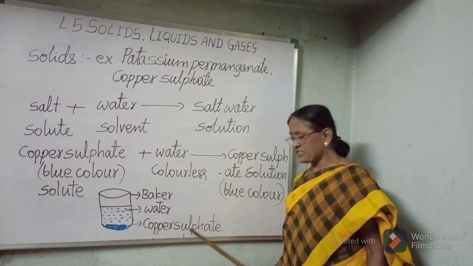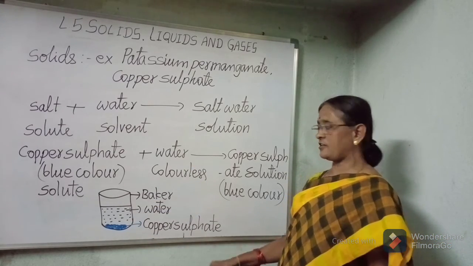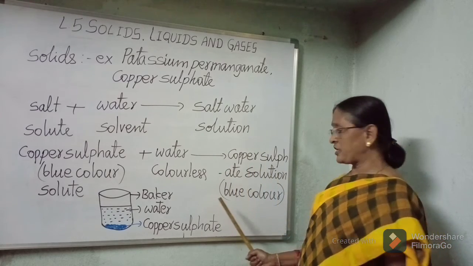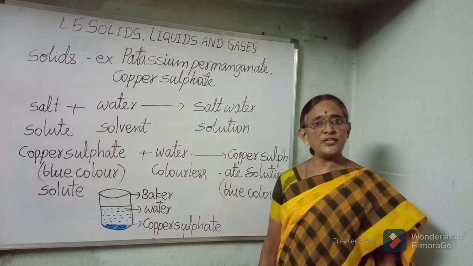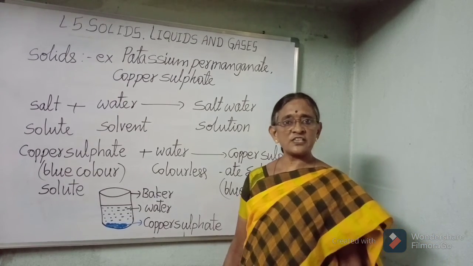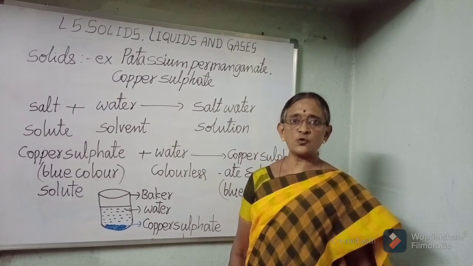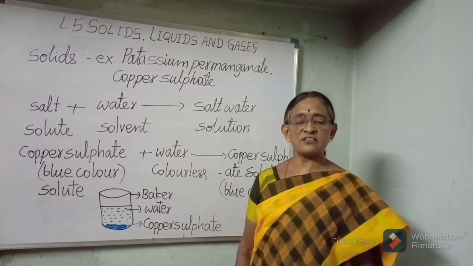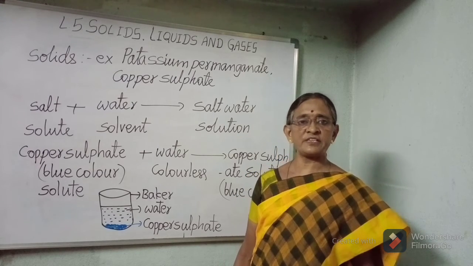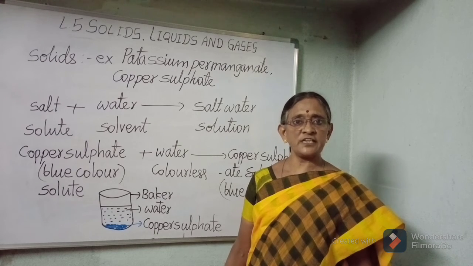After dissolving the copper sulfate crystals in the water, it changes into copper sulfate solution, which changes the color into light blue. When these copper sulfate crystals dissolve in water, they break down into tiny particles and occupy the space in between the water molecules. Then it changes its color.